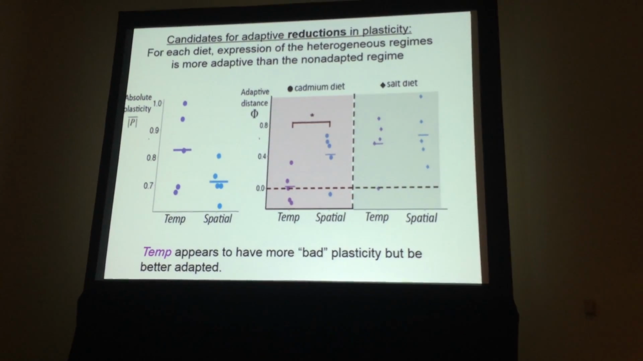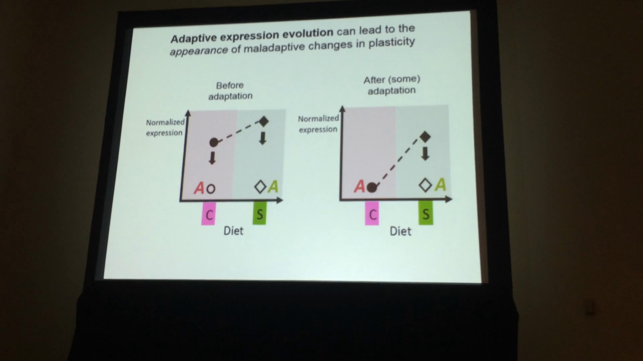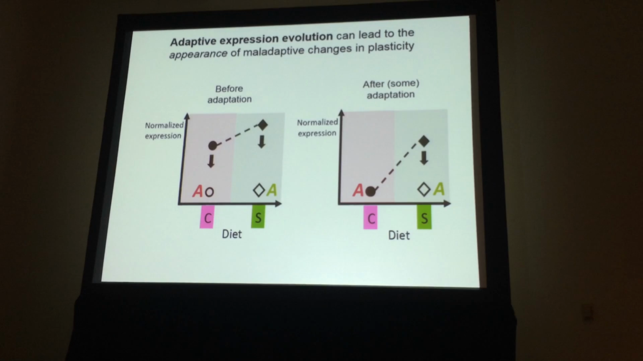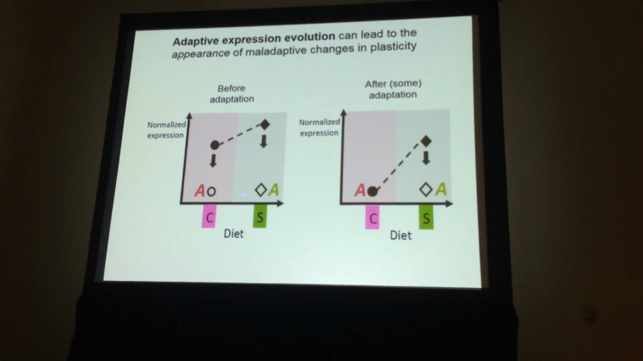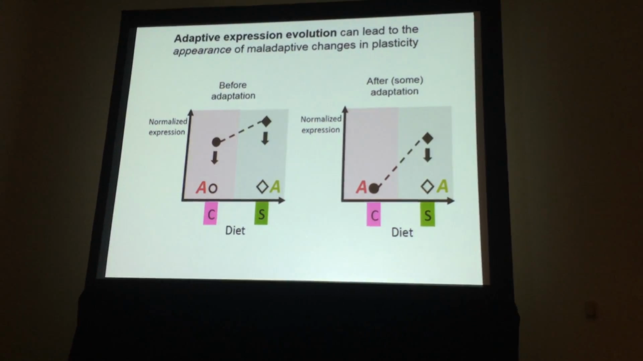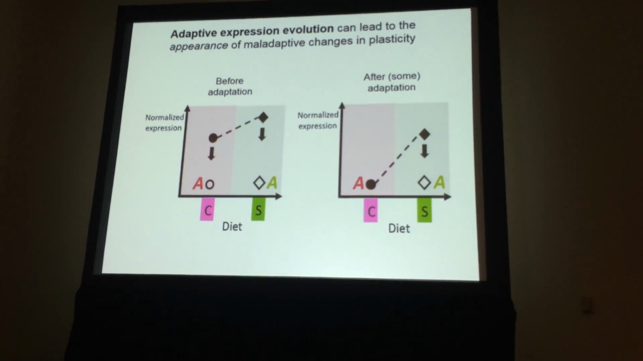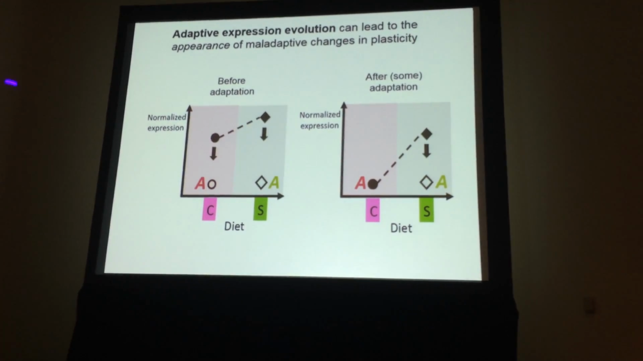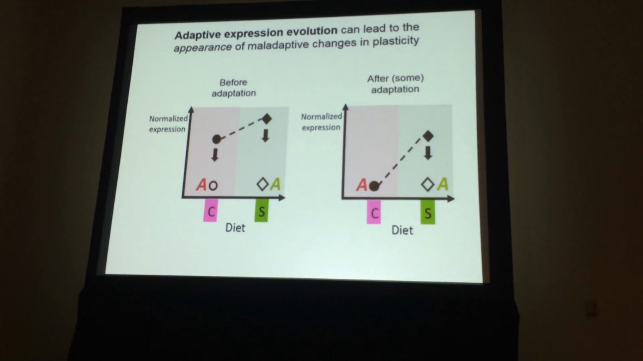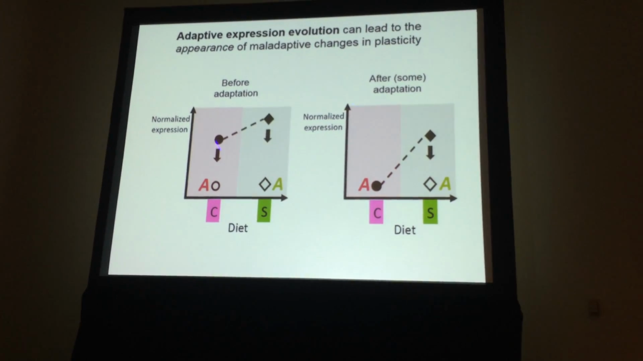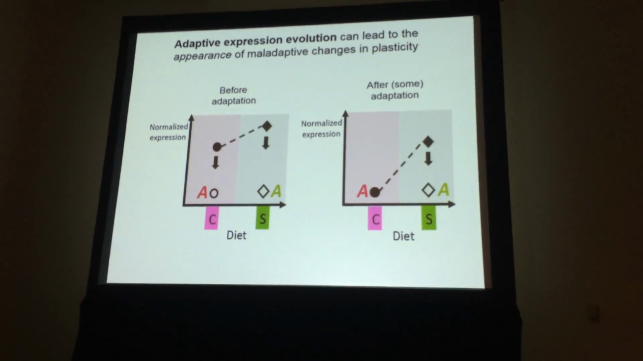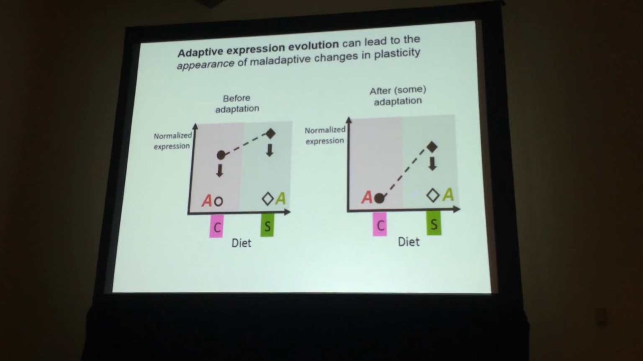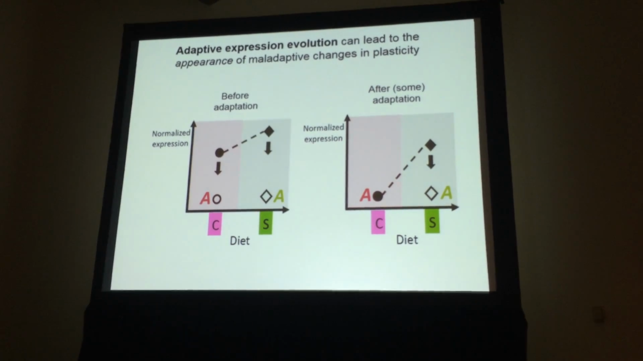So how can both those things be true? Well, one way that can be true is diagrammed here. Imagine that the optimal level of expression in both diets was quite low, and so ideally you'd have no plasticity and have low level expression. But initially, when you enter these regimes, you have a reasonably high level of expression. Selection is driving down expression in both diets. But if that occurs faster in one environment than in the other environment, then you get improvement in both environments, but are left with this signature of apparently bad plasticity.